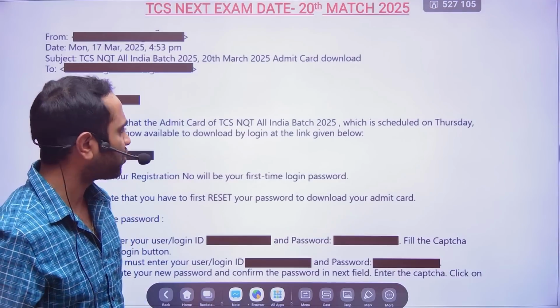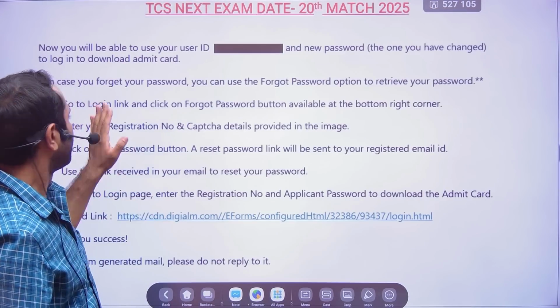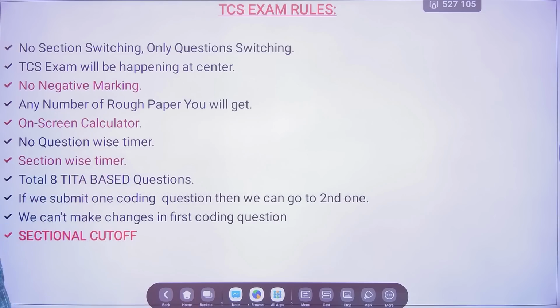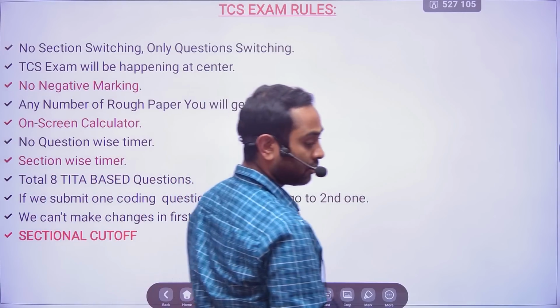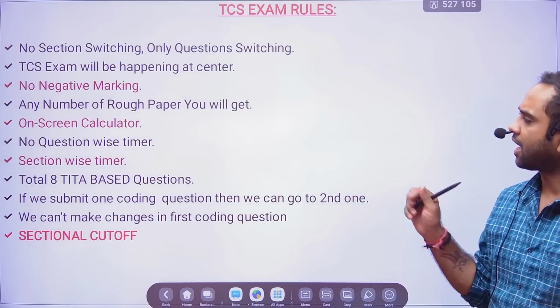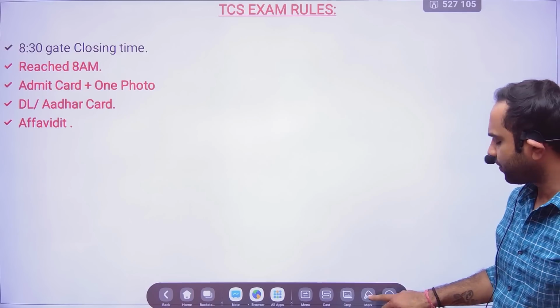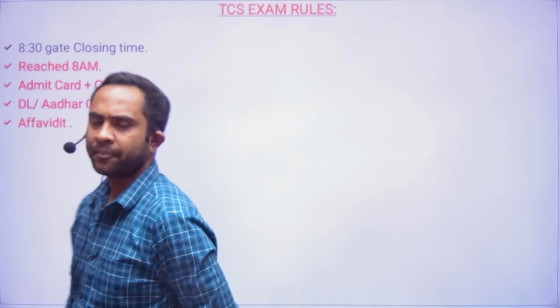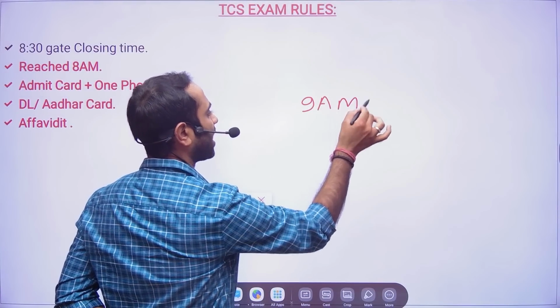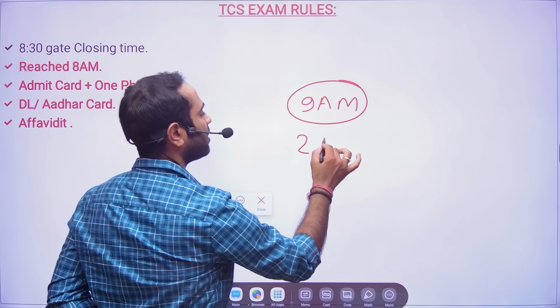Your exam is going to happen in 2 shifts. Here again they have given you the link. With this link you have to apply and download your admit cards. You will be getting the mails, and based on that, your exams will be happening in 2 shifts: one at 9 a.m. and another at 2 p.m.